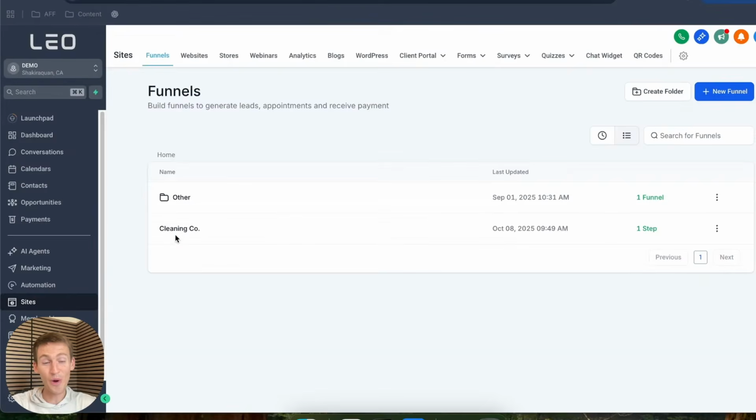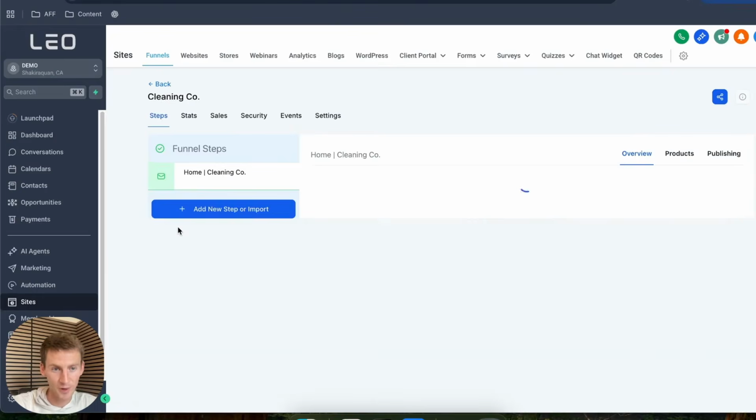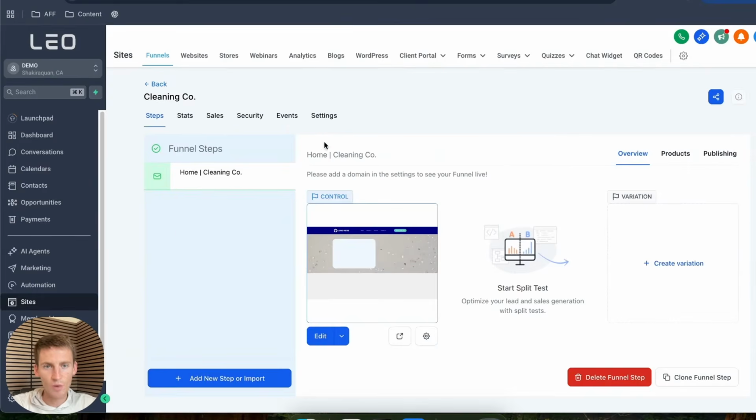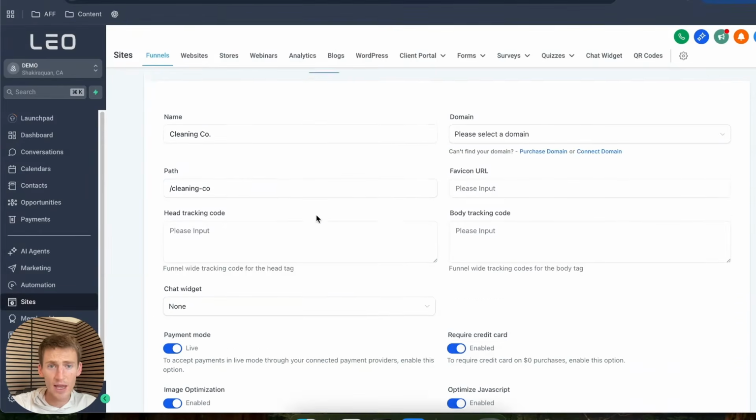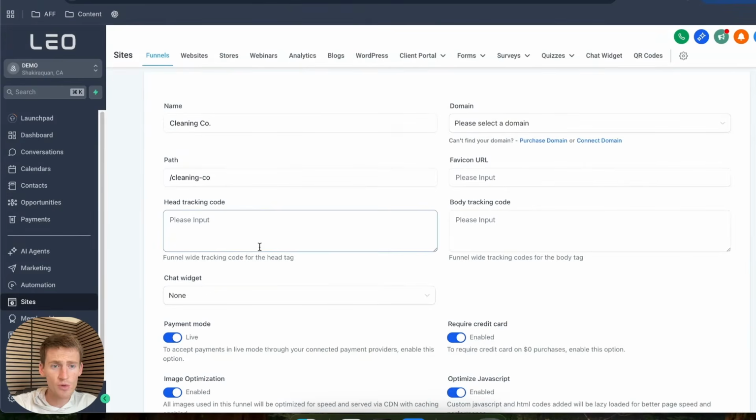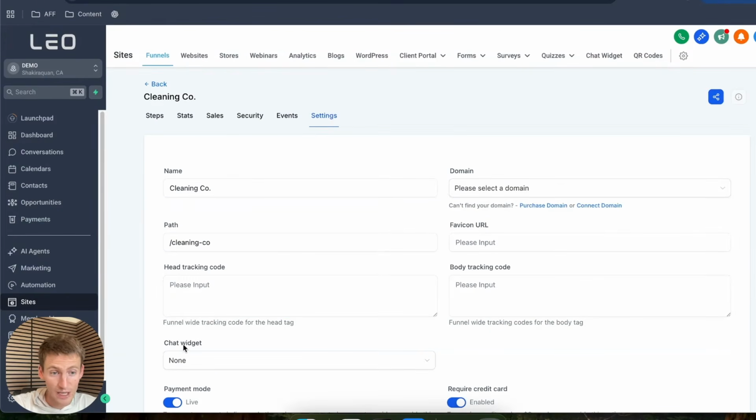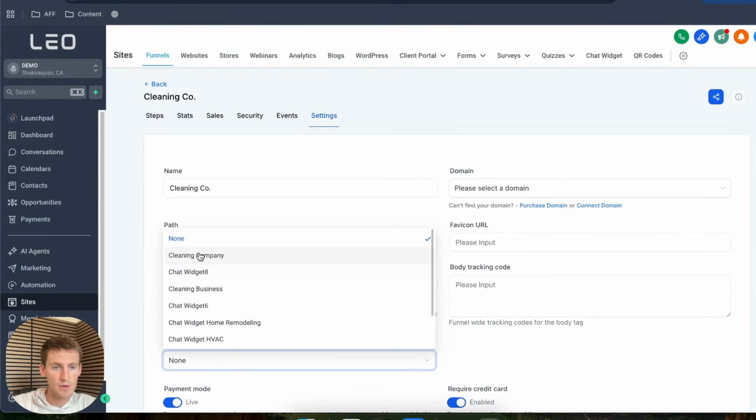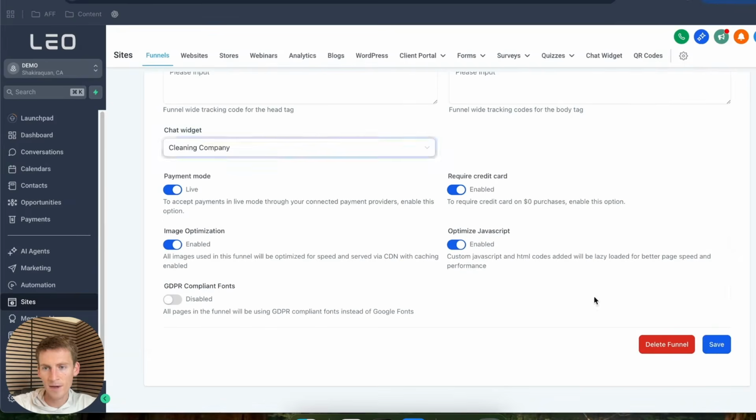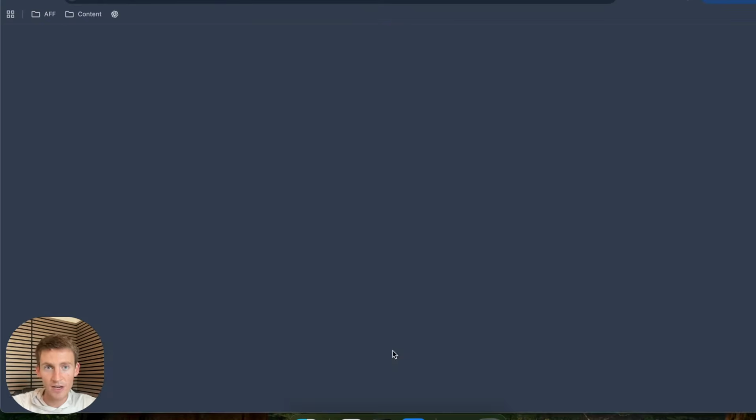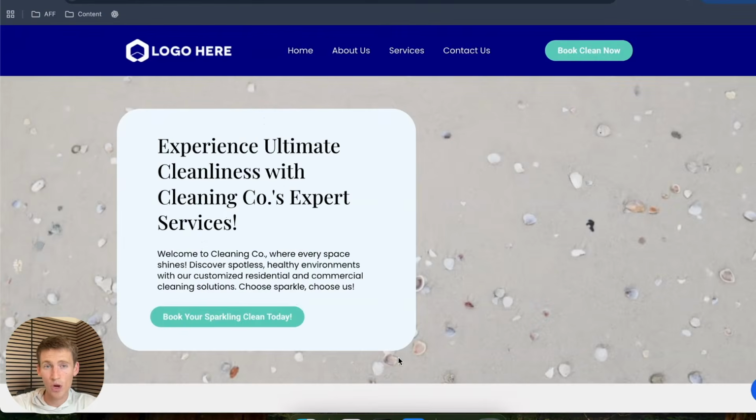Okay, so that just took a few seconds. So I'm just gonna select on the funnel right here. We're gonna take a look at it. And what I wanna actually do is just hit settings before I click on the website. And we just wanna add the chat widget that we just created. And so I'm just gonna select underneath where it says chat widget, and I'm just gonna click on cleaning company right there. And then I'm just gonna hit save. And then I'm just gonna select this button right here so that we can take a quick look, and we see we've got the chat widget right there.